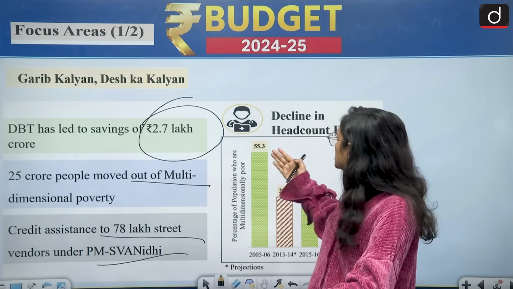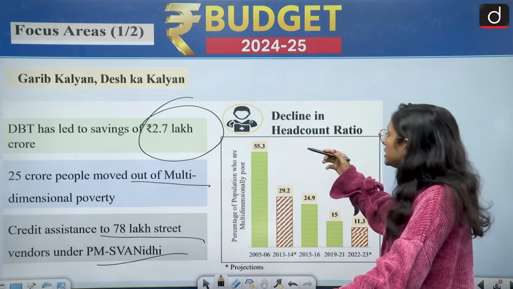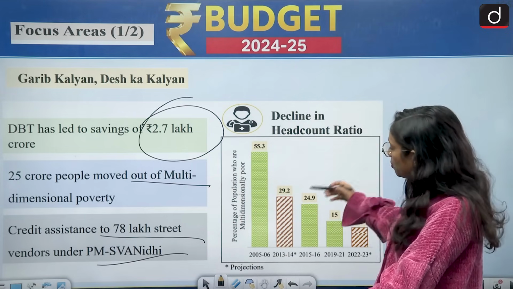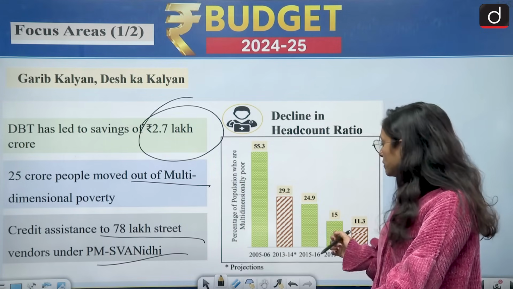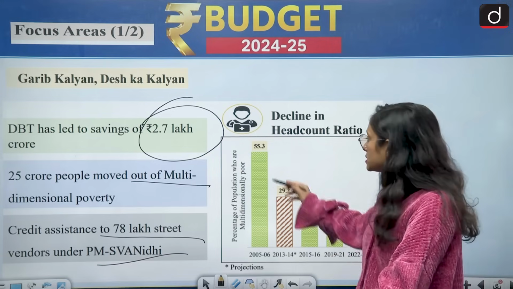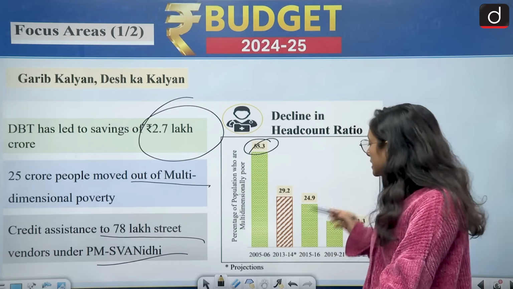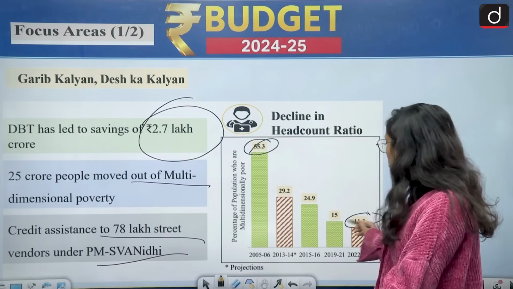Moving towards this graph, there is a decline in the head count ratio, the percentage of the population who are multidimensionally poor. We can see that in 2005-06 it was 55.3. Right now it is 11.3.